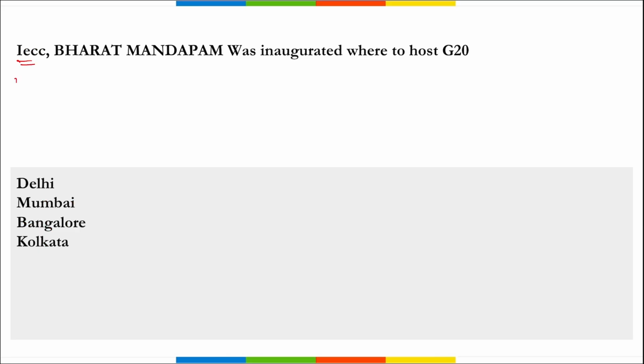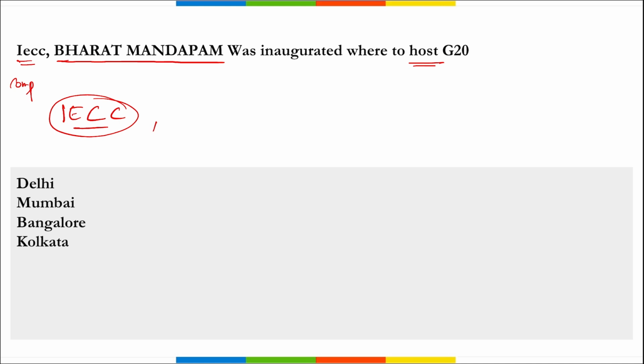Recently, remember, the IECC complex by the name Bharat Mandapam was inaugurated to host the G20 meet. So where was this inaugurated? What is this IECC? It is International Exhibition Cum Convention Center, right?